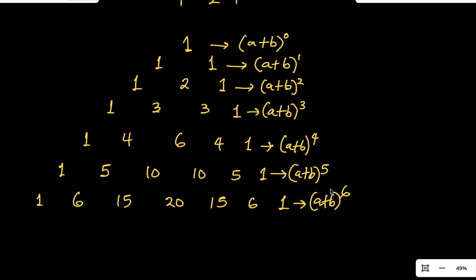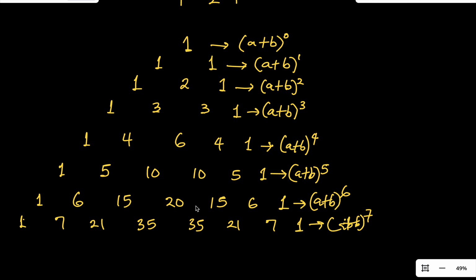If you want to do a power of 7, you start with 1 again. 1 plus 6 will give you 7. 6 plus 15 will give you 21. Then 15 plus 20 will give us 35. 20 plus 15 again gives us 35. Then 15 plus 6 will give you 21. 6 plus 1 will give you 7. You end with 1 again. This one is for (a + b) raised to the power of 7.